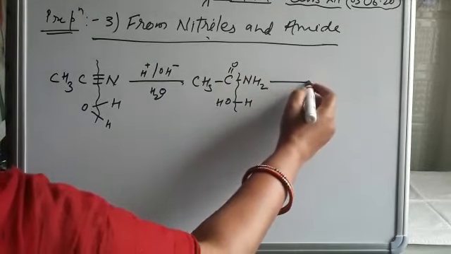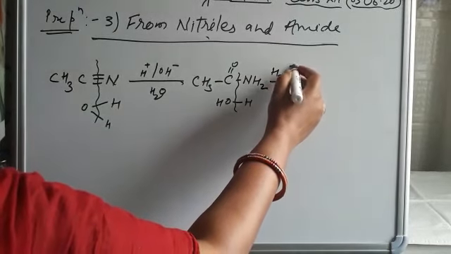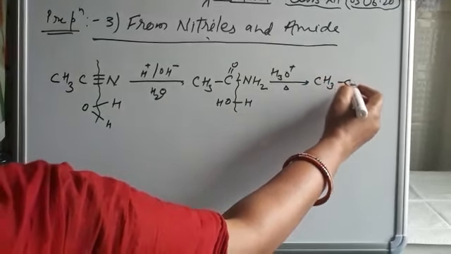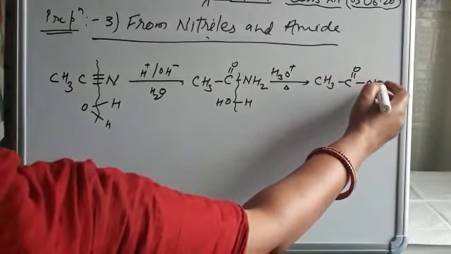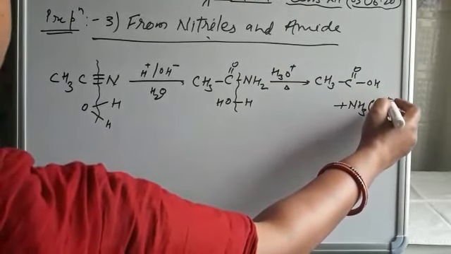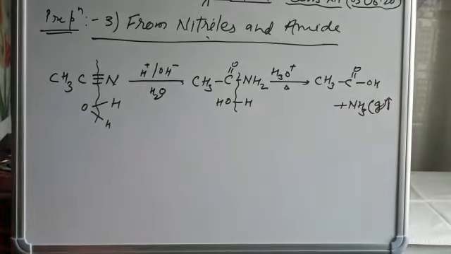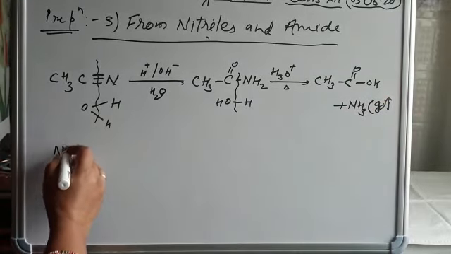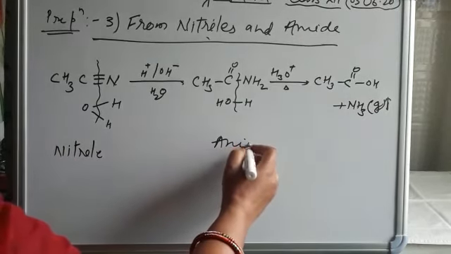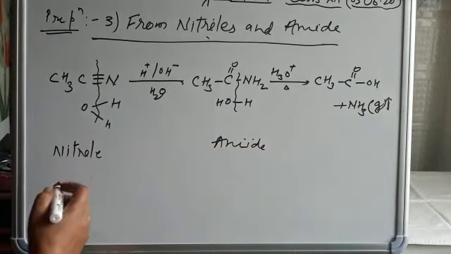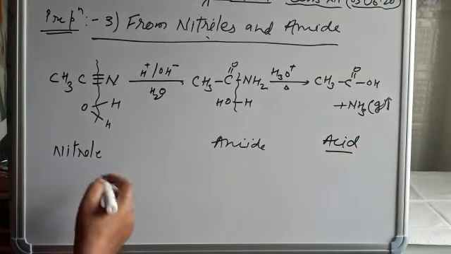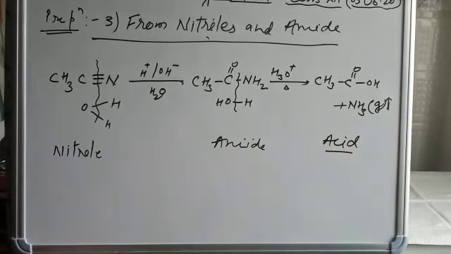In the presence of water and slight heat, this amide compound gets converted into COOH with ammonia gas, which escapes from this reaction. So it is nitrile, and it is amide. So nitrile gets converted into carboxylic acid. It is first converted into amide, then to the acid.